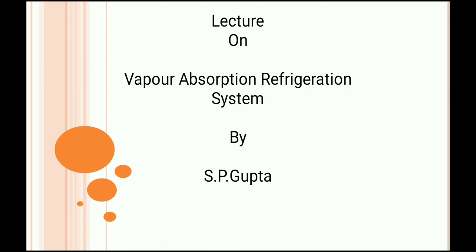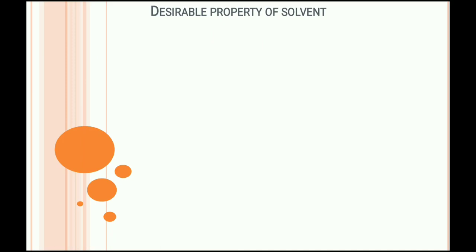cycle. Therefore, before starting the vapor absorption system, first we should know what should be the desirable property of those two fluids, that is refrigerant and absorbent. Therefore, the desirable property of solvent, that will be absorbent, is what?